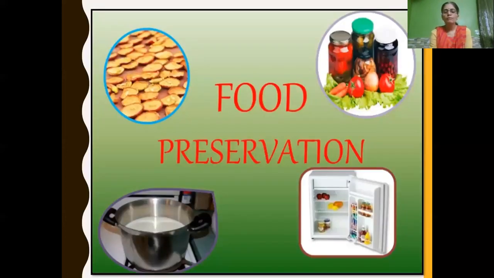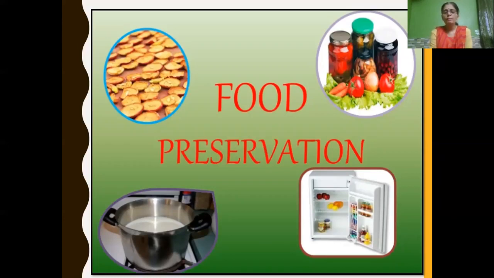Now we will learn how food can be preserved. Various methods of food preservation: food can be preserved by drying, salting, adding sugar, or boiling. Milk we boil, isn't it? Or you can store food at a cold temperature, that is, refrigerated, keeping it in the refrigerator.